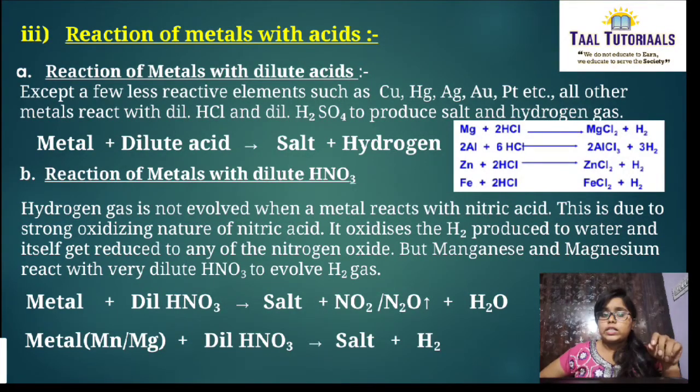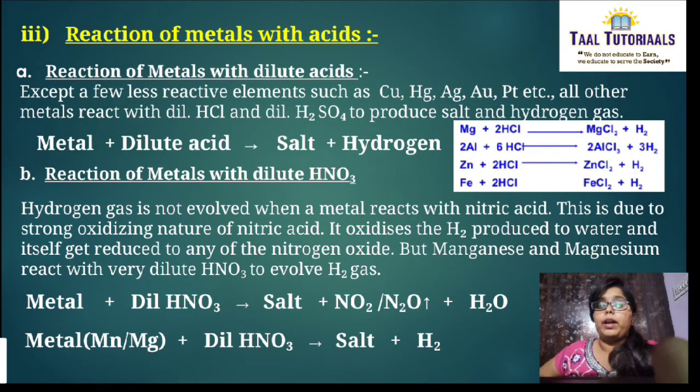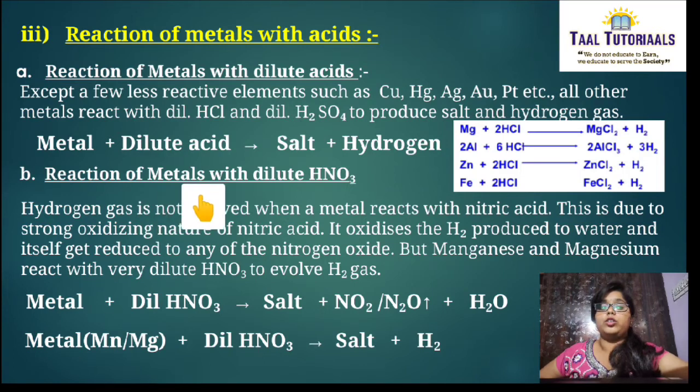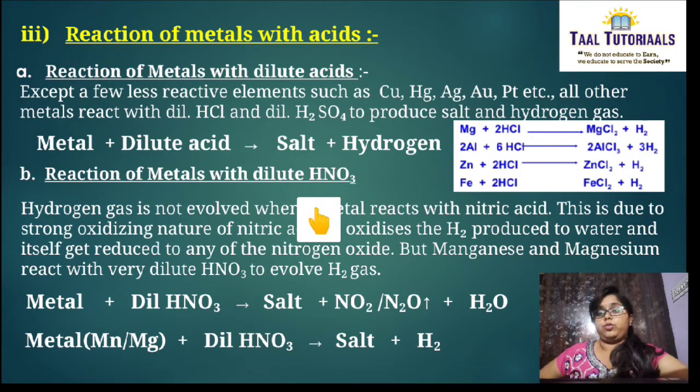Except a few less reactive elements such as copper, mercury, silver, platinum, etc., all other metals react with dilute HCl or dilute sulfuric acid to produce salt and hydrogen gas. So when metal reacts with dilute acid, you get salt and hydrogen.